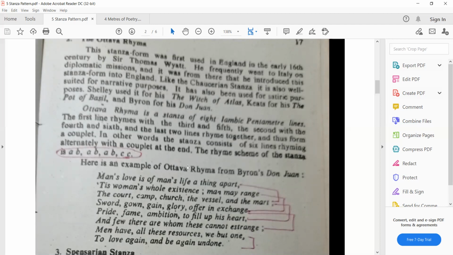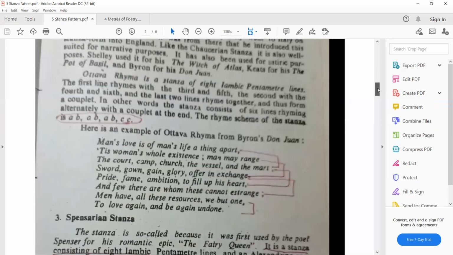There will be 8 lines. Okay, look: apart, range, smart, mart, exchange, heart, exchange. Now look: part, mart, heart, range, exchange, strange. A B A B A B. One done, one done, one done. C C. So A B A B A B C C. This is called Ottava Rima.